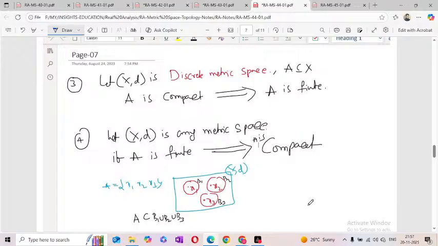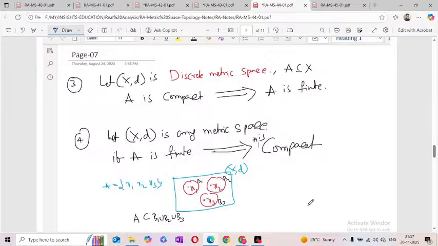Okay, that is the observation. Observe this point: (X, d) is a discrete metric space and A is a subset which is compact. Definitely, that is a finite set only. Okay, now what is the converse? So the converse, does it work or not?